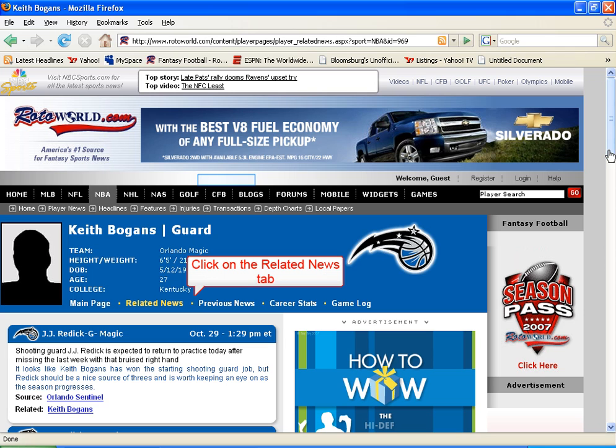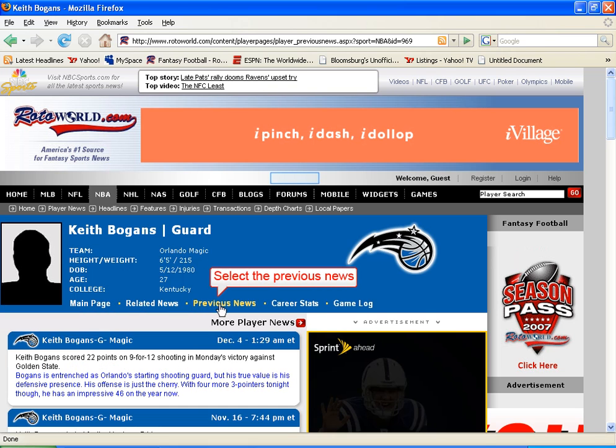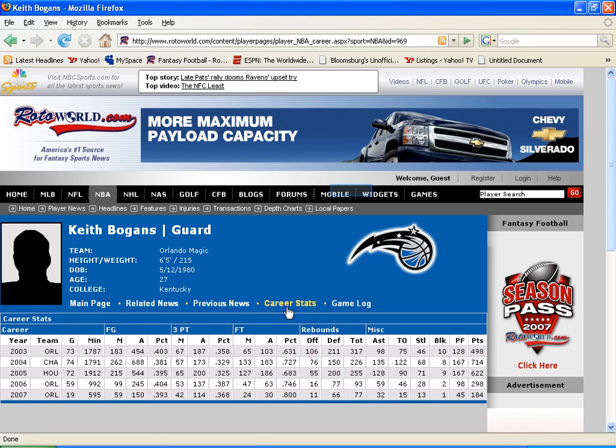By clicking on the related news tab, you will receive news from that team, and that team only. Because we are on an Orlando Magic player, the related news will only pertain to the Orlando Magic organization. The previous news tab will give you any past news on the current player selected. When the career stats tab is selected, you get the entire history of that player's NBA career, the years they played, and the statistical information, which is vital for any fantasy sports player.